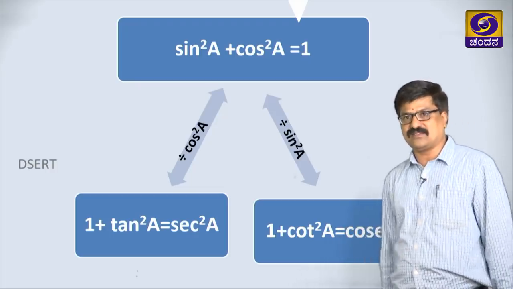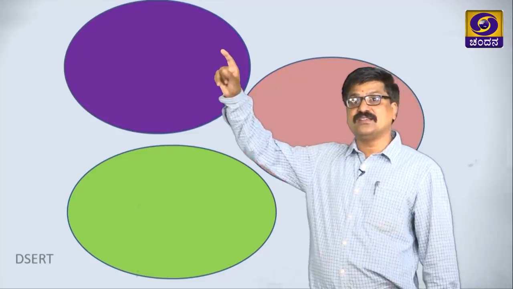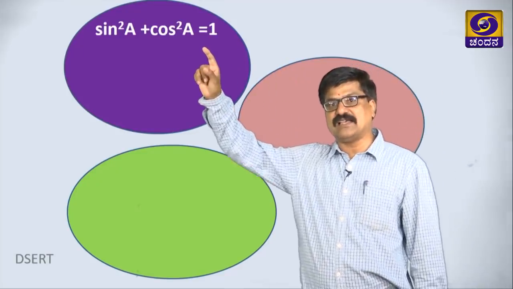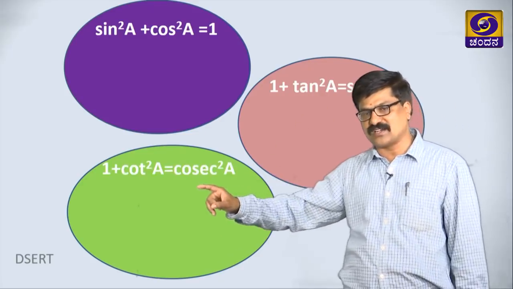more identities. The next one, we can write the first fundamental identity as this, the second one how we are getting this we know, the third one how we are getting this.